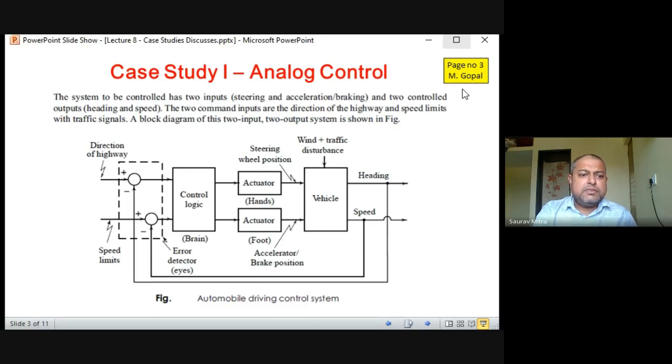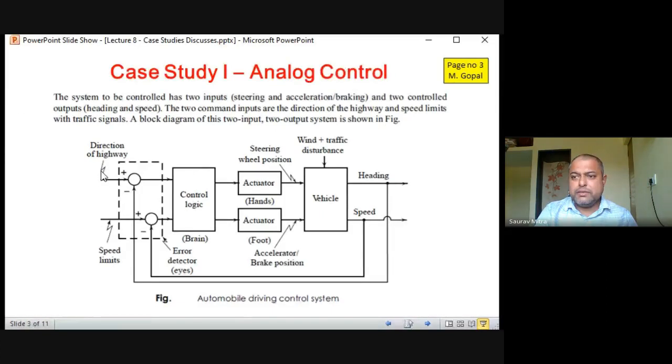You will find it. The system to be controlled has two inputs. That is the first thing we have to understand. One is direction, which direction it has to go, since the car can deviate. So there is a direction: the front wheel is giving the control. And the second one is speed. These are the two things we mainly control by means of steering and accelerator. By pressing the accelerator, we are controlling the speed, and with the steering, we are controlling the direction. So these two are the main inputs which are taken into the control logic.